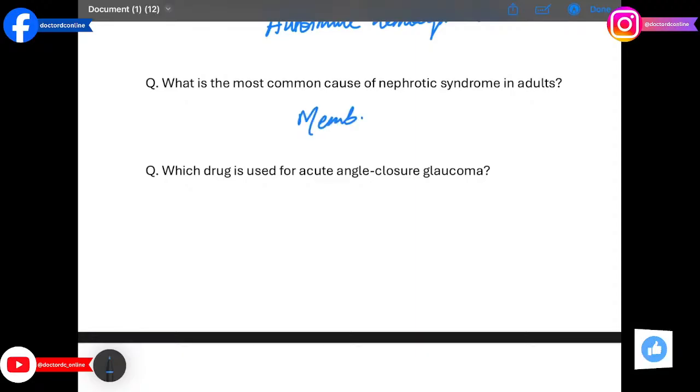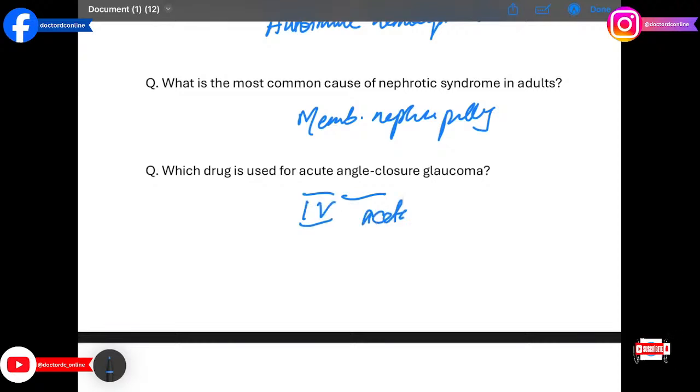Which drug is used for acute angle closure glaucoma? The answer is IV acetazolamide. It reduces intraocular pressure by decreasing aqueous humor production.